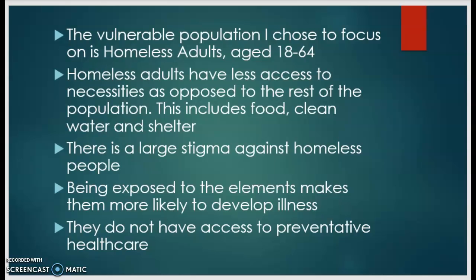The vulnerable population I chose to focus on is homeless adults aged 18 to 64. Homeless adults have less access to necessities as opposed to the rest of the population. This includes food, clean water, and shelter. There is a large stigma against homeless people. Being exposed to the elements makes them more likely to develop illnesses, and they do not have access to preventative health care.